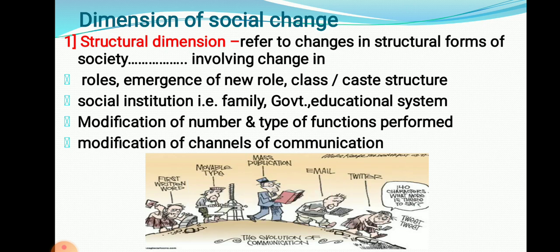Previously, we used letters for communication. Right now, we are using email. So, that is a change in communication. From the first generation to right now, we use Twitter and WhatsApp for communication. So, that is the way of changes in a community. If this kind of changes occur in society, then we can say that it is a structural dimension.